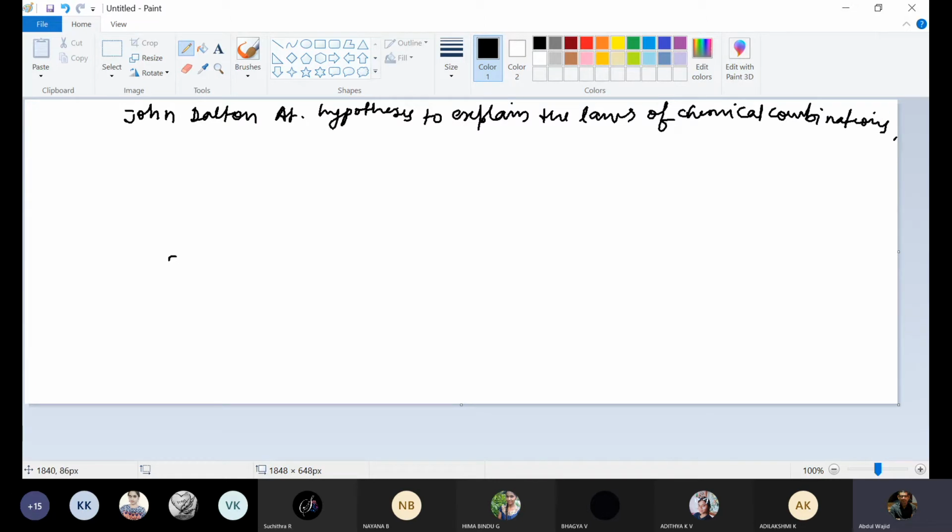And as I already told you, he was the one who said that an atom can't be divided further into smaller particles. He was the one who stated that an atom can't be subdivided further into smaller particles.